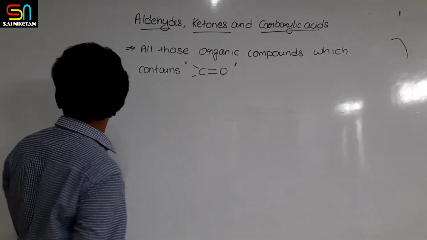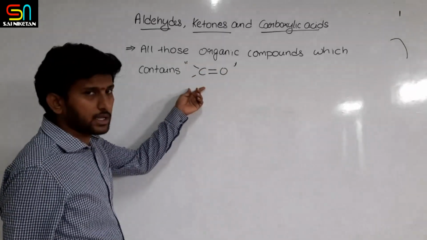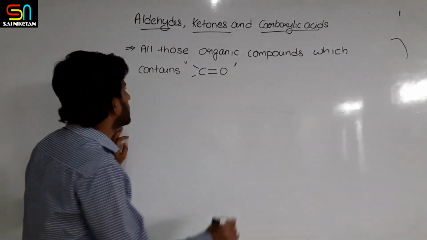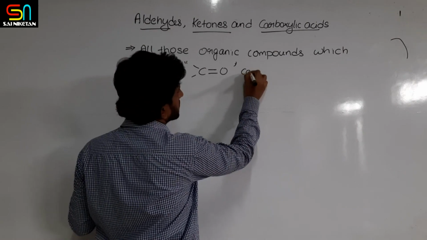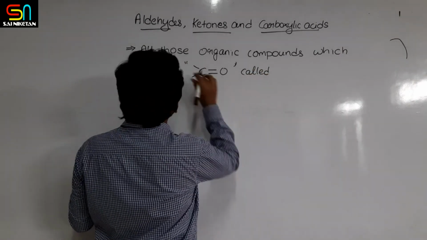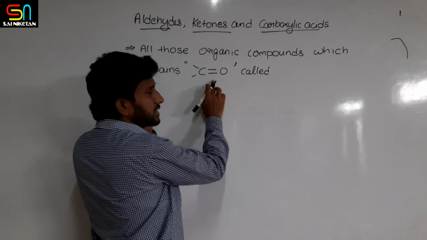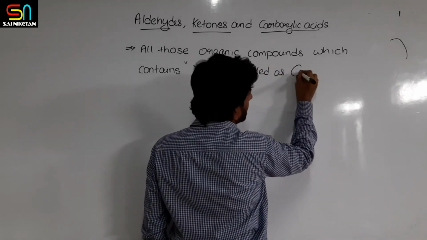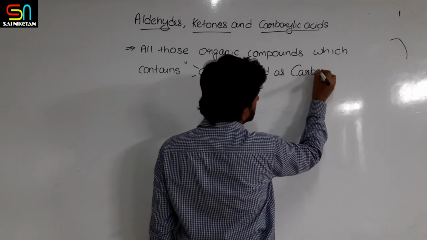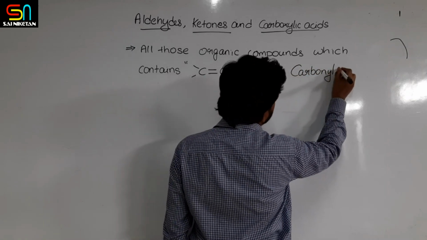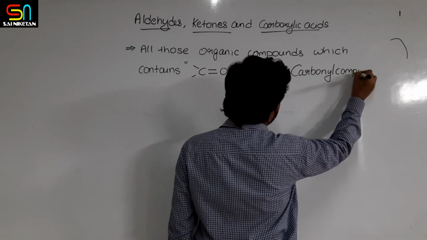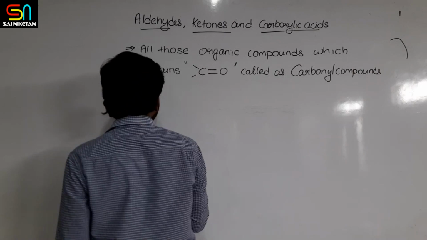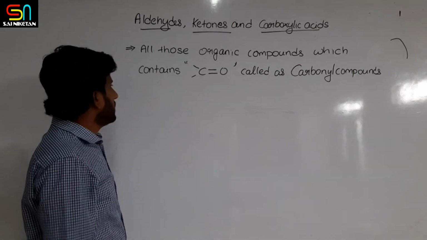Such type of linkage, C double bond O, in any organic compound, all those organic compounds which contain this linkage are called carbonyl compounds.